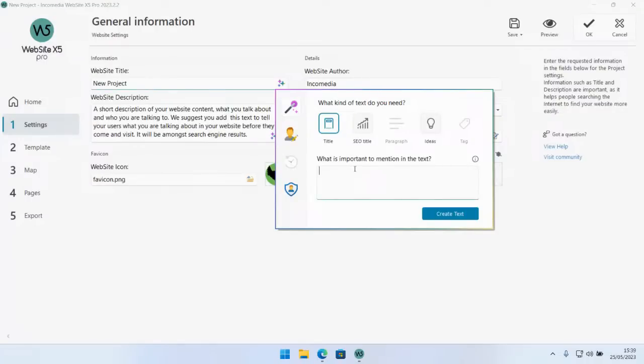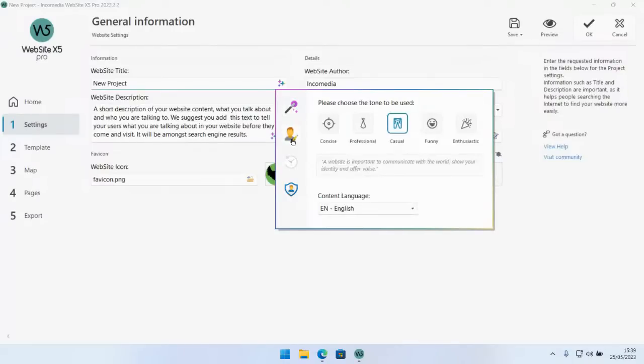Then you have this text box right here, which says what is important to mention in the text. This is essentially where you're going to be providing your prompt to the AI in order to tell it what you want your text to focus on. For example, right here, since we're going to be generating a title for the project, we're going to tell the AI what our project is going to be about.